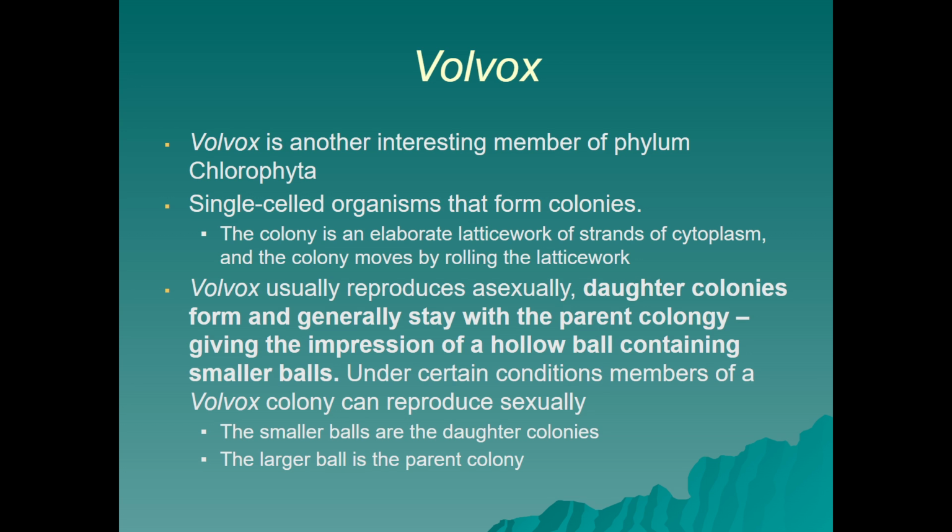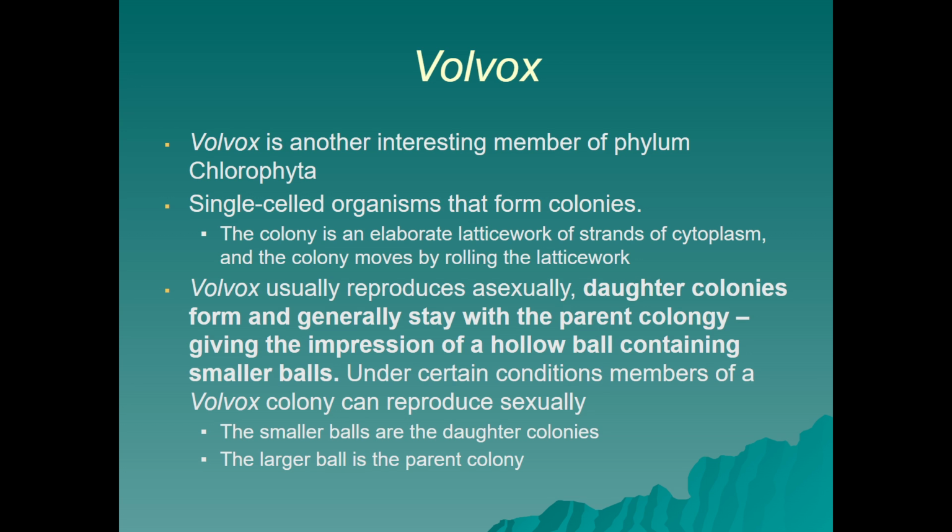Volvox is not long and cylindrical. Instead, Volvox is going to be very spherical. It's usually single-celled, and it has organisms within it that form colonies. It reproduces primarily asexually, but does produce daughter colonies, and once they're formed, they generally stay with the parent colony. So while asexual production is what occurs, essentially we build a colony by the conglomeration of those daughter cells produced by the parent. Under certain conditions, members of Volvox colonies can reproduce sexually, but asexually is much more common.